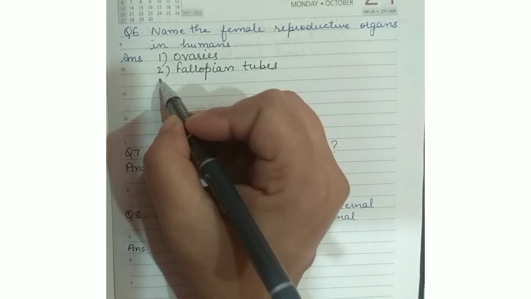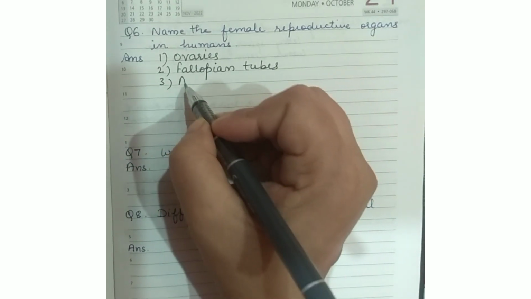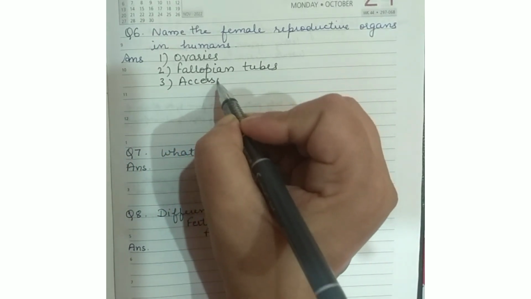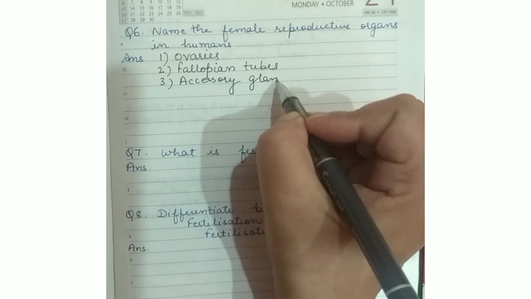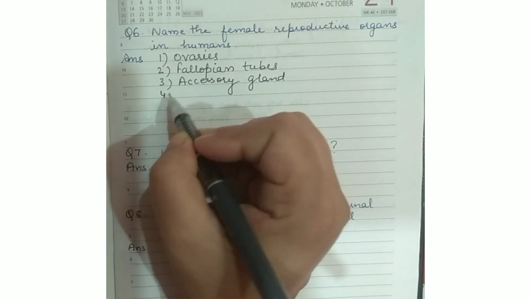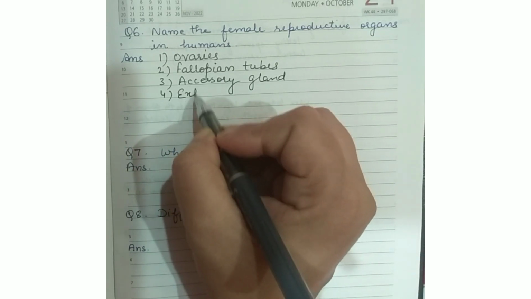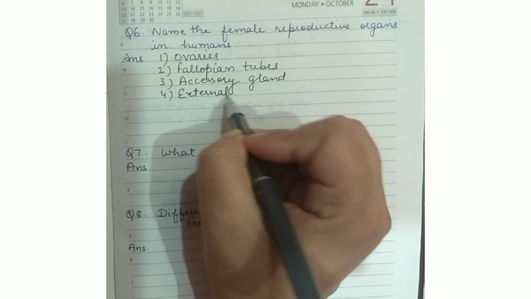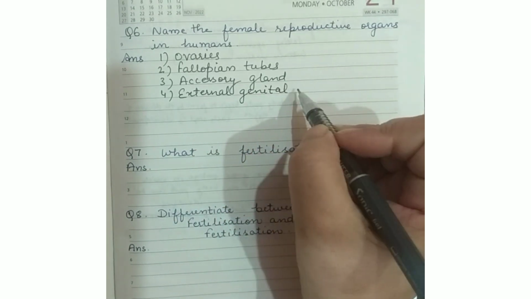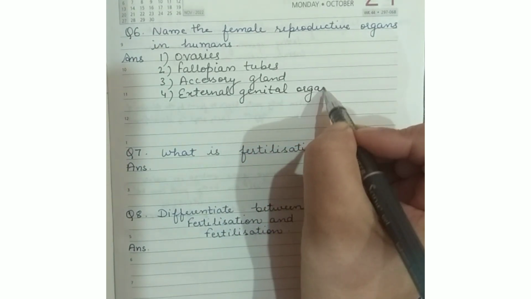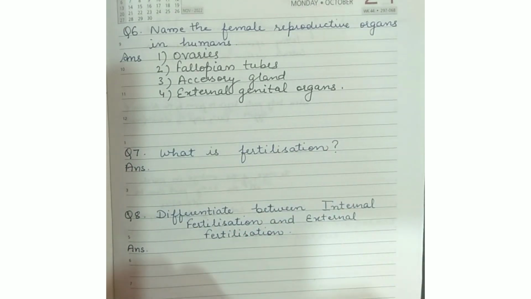The other name of fallopian tube is oviduct. Accessory glands help in reproduction. Then external genital organs like vagina.